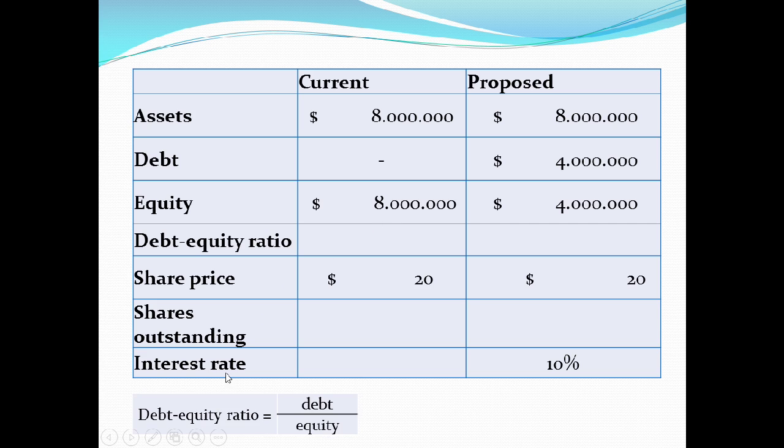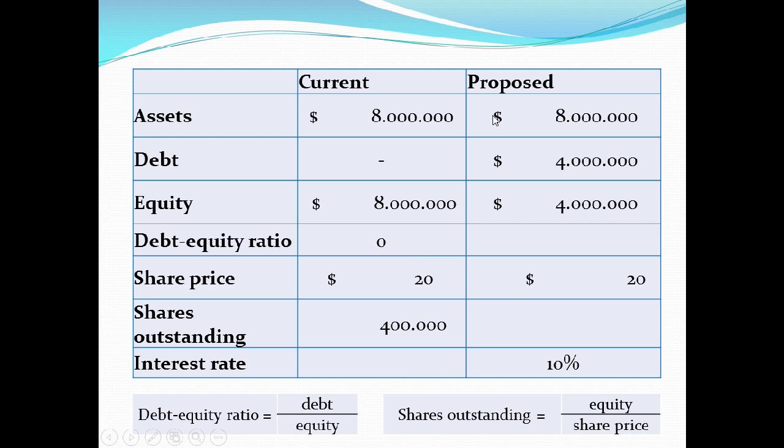To get the debt-equity ratio, we divide the debt by the equity. Now, we observe that the debt-equity ratio is 0 because we don't have any debt. The share price is $20 and the shares outstanding are calculated by dividing the equity by the share price, obtaining 400,000 shares. We don't have an interest rate.